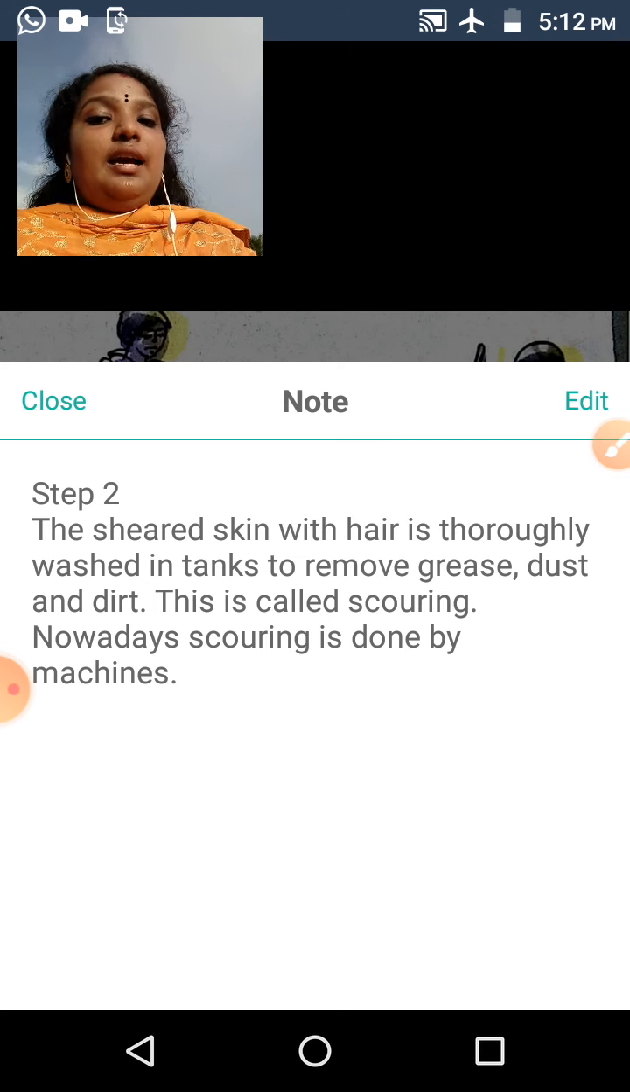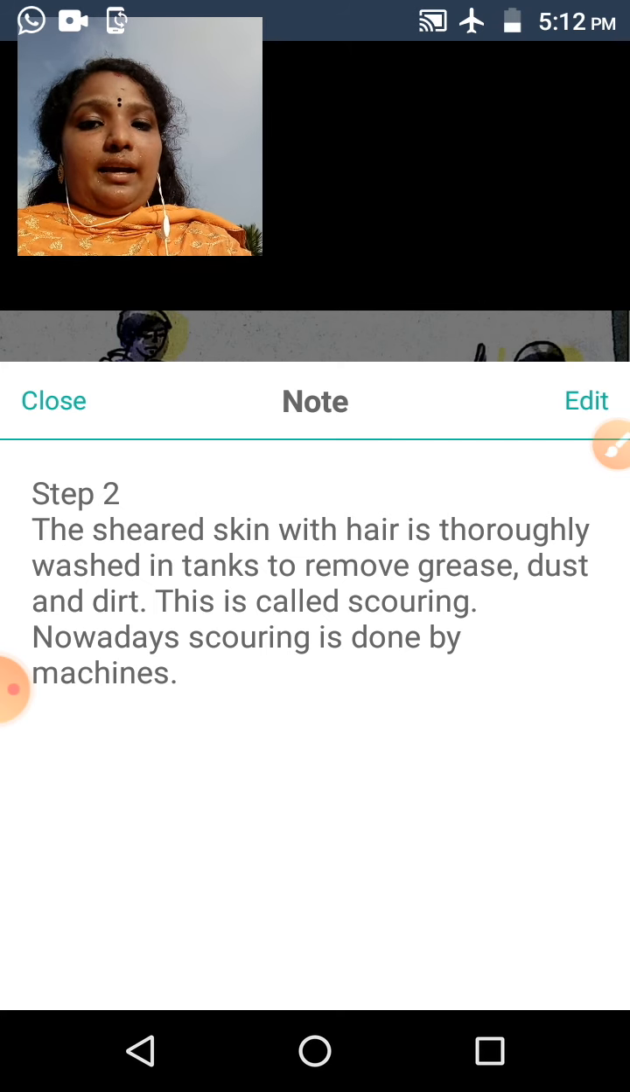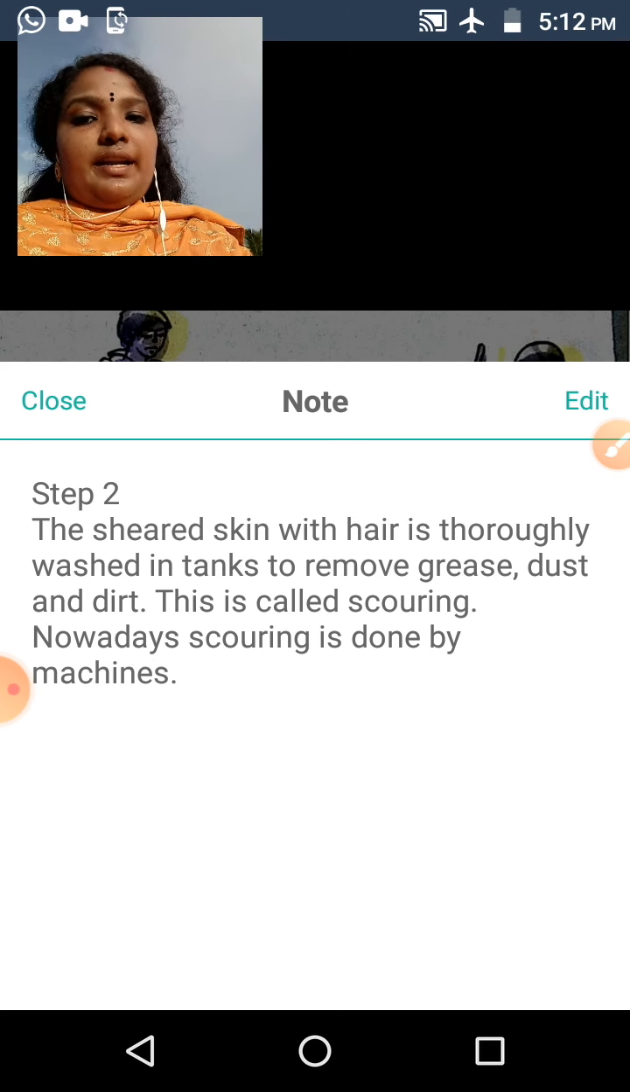In the second step, the removed hair is washed in a tank of water to remove grease, dirt or dust. This process is called scouring. Nowadays, scouring is done by machines, not by human beings.